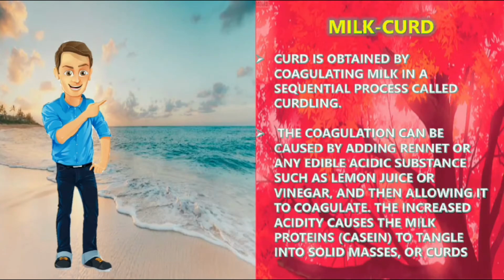Curd is obtained by coagulating milk in a process called curdling. The coagulation can be caused by adding rennet or any edible acid substance such as lemon juice or vinegar and then allowing it to coagulate. The increased acidity causes the milk proteins to tangle into solid masses or curds.